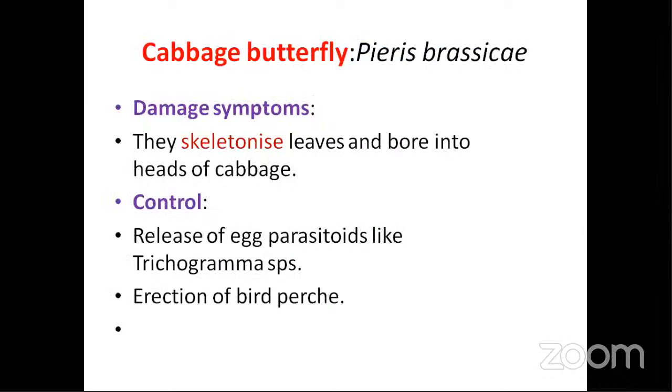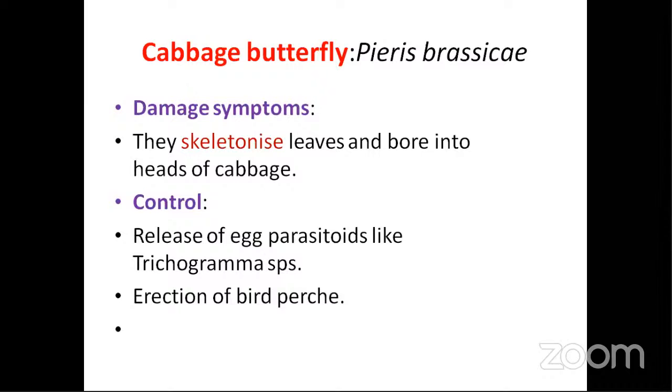And next, the cabbage butterfly, Pieris brassicae. You see these yellow, beautiful butterflies everywhere. Actually, these beautiful butterflies are a major pest of cabbage which cause skeletonization. The small yellow butterflies, everybody might have seen this Pieris brassicae. And next, for this you can go for Trichogramma.